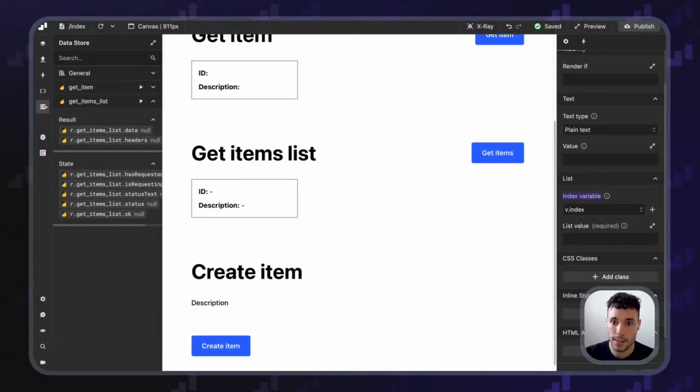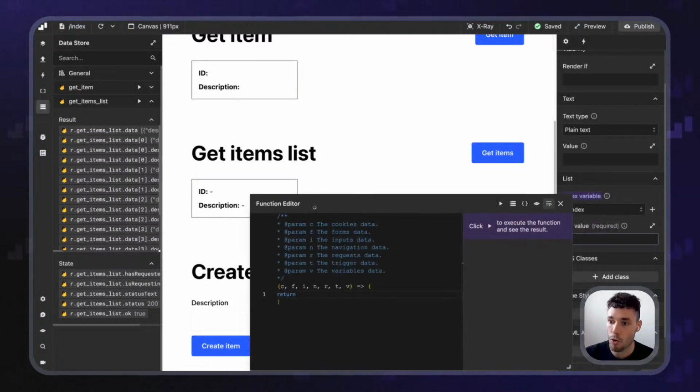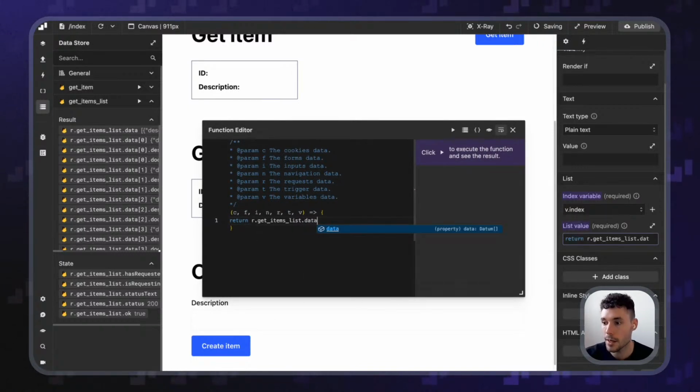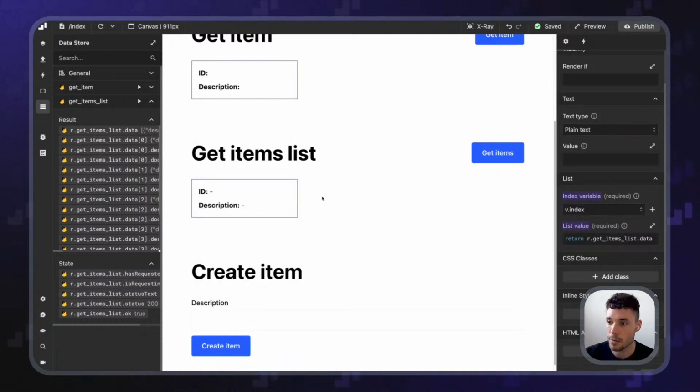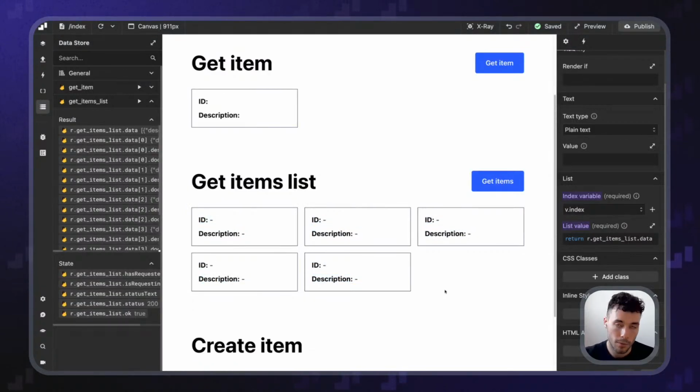So let's go back again to the data store. If I click on this button, I'm getting all this data. So now, when defining the list value for this card rendering, I can do r.getItemsList.data, because this data holds an array of all the documents that we got. Great. So if I refresh this and get items, boom, 5 items.